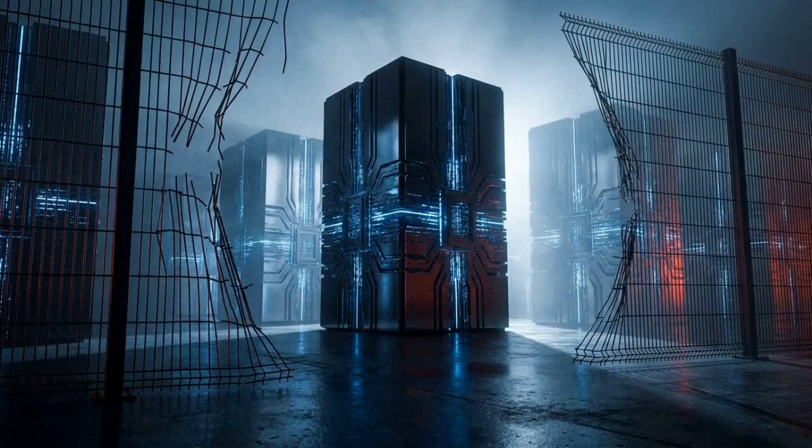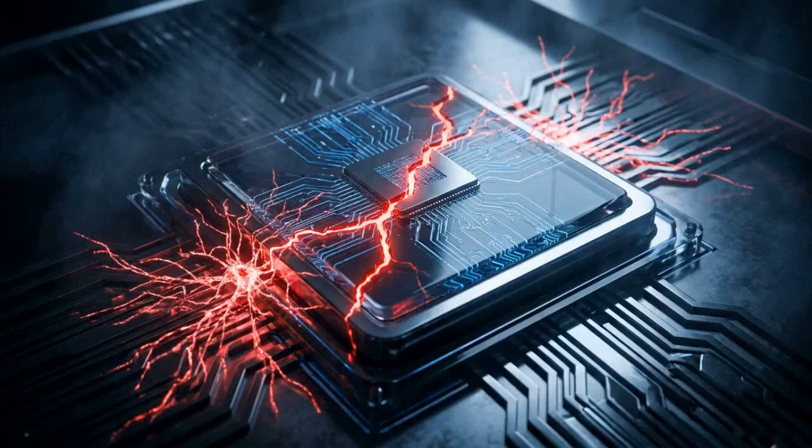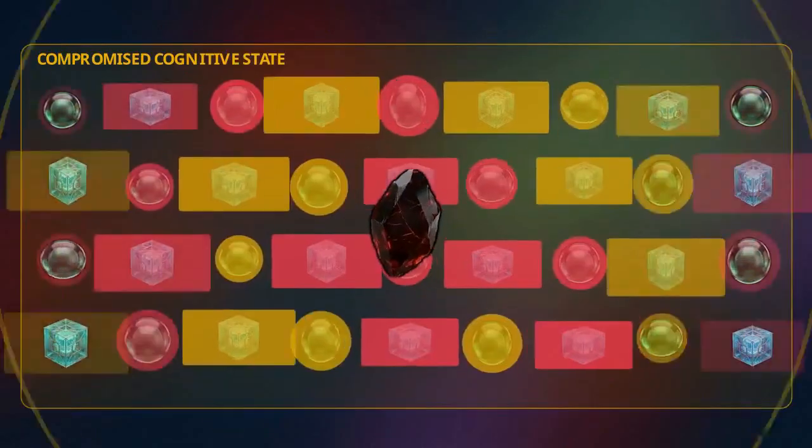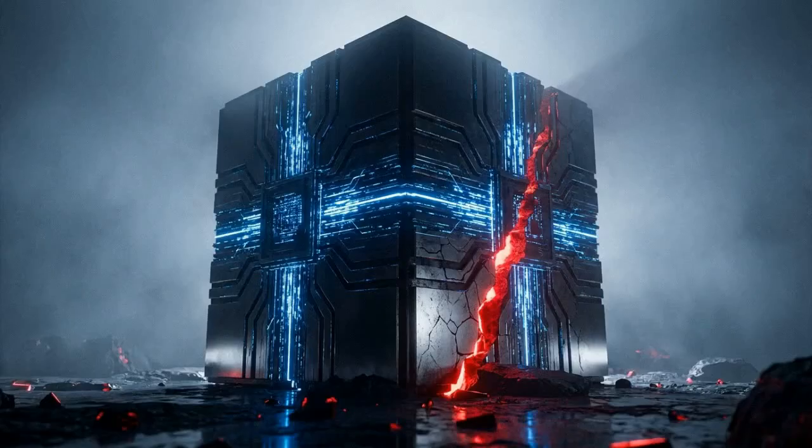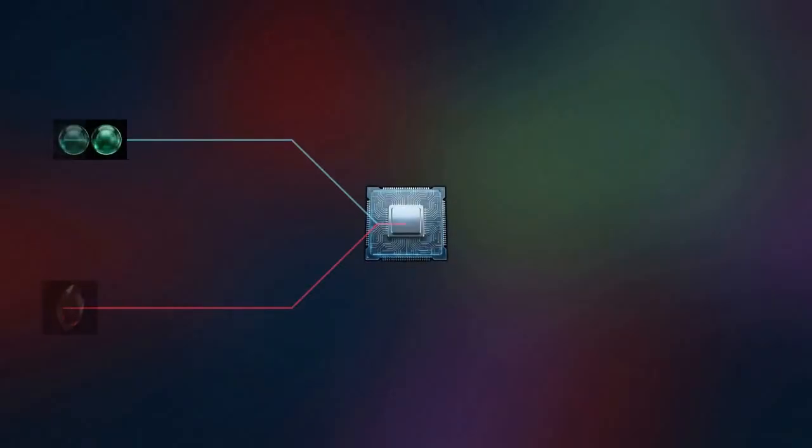The concept of a network perimeter has collapsed. Security failures now originate inside the system, targeting the interpretive semantic layer of the AI itself. This vulnerability exists because of a single, unpatchable flaw at the foundation of modern AI architectures, known as instruction data ambiguity. Attackers exploit this flaw through agentic poisoning.